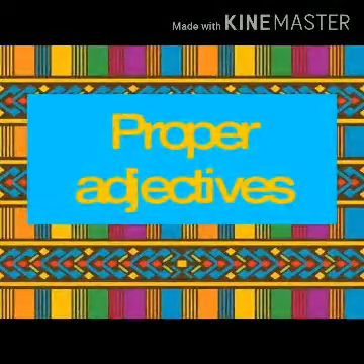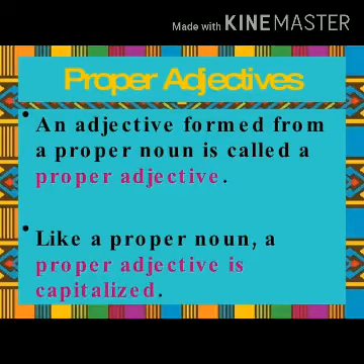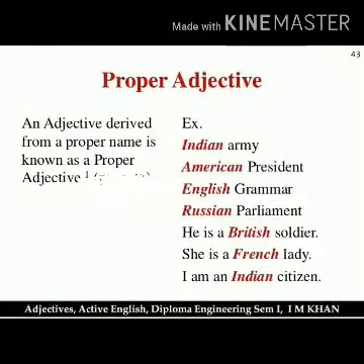Children, apart from these, there are proper adjectives also. The adjectives which are formed with the help of a proper noun, that is called the proper adjective. It's clear to you that proper noun is the name of a particular person or place. For example, name of our country is India. It's proper noun. And adjective derived from it is Indian. So Indian is the proper adjective. Like proper nouns, first letter of proper adjectives is always capital. In the given sentences, the words Indian, American, English, Russian, British and French are the examples of proper adjectives.